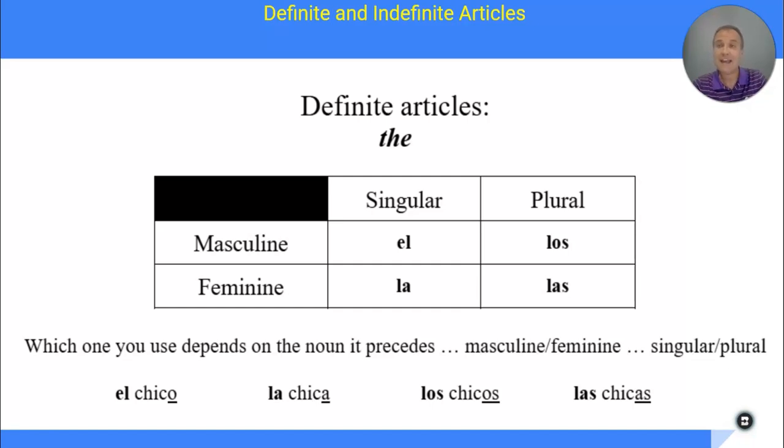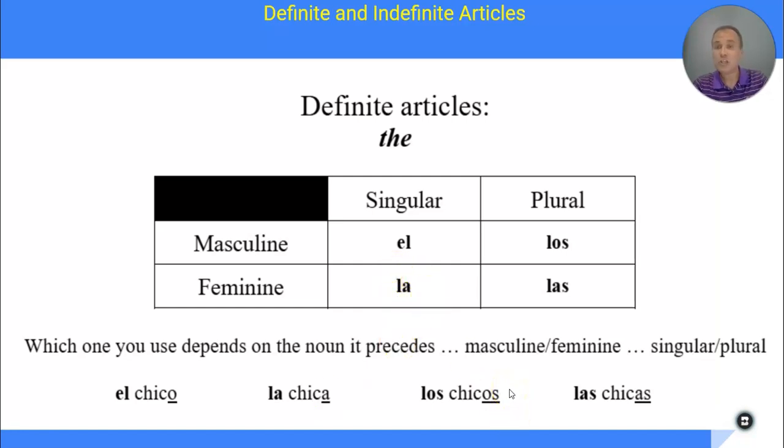You have to look at that noun and determine if it's singular or plural, and if it's masculine or feminine. So look at the word chico, for example. Chico ends in an O, so I know that it's masculine, and it's just one. It's singular, so it has to be el. That's the one that would match up. Look at chica. Chica ends in an A, so I know that it's feminine. All right, and it's also singular, just one chica, so it's la chica.